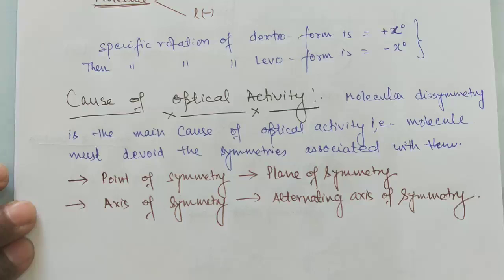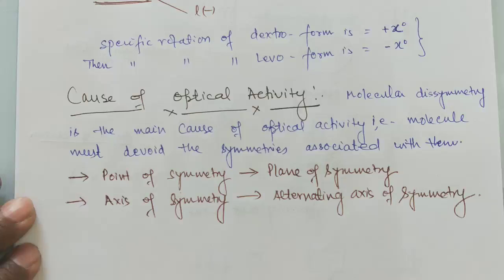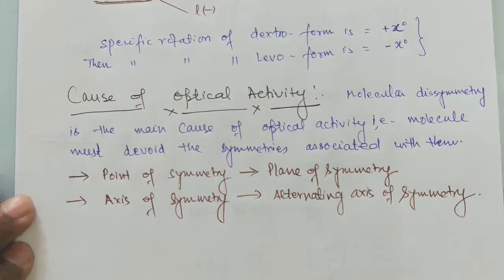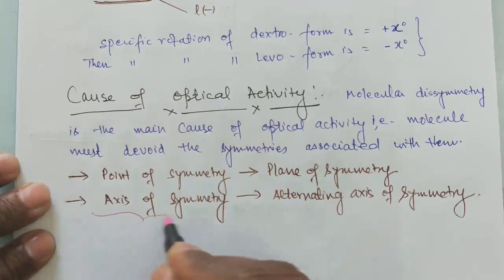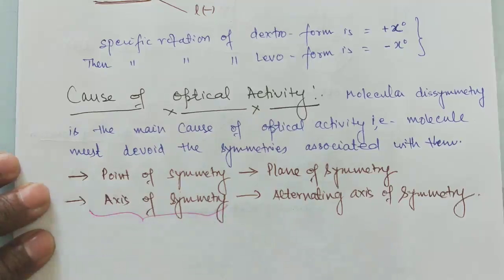So the presence or absence of axis of symmetry hardly matters for optical activity, and there is no need to go for its identification. Whether a molecule has this symmetry or not, you cannot always correlate that the molecule is optically inactive or active.